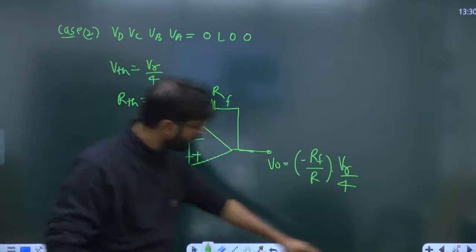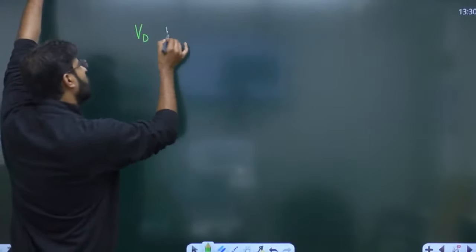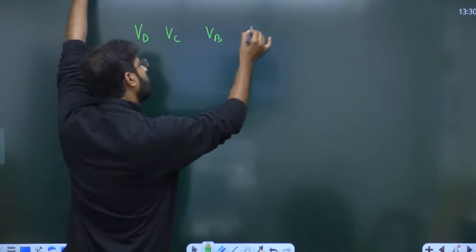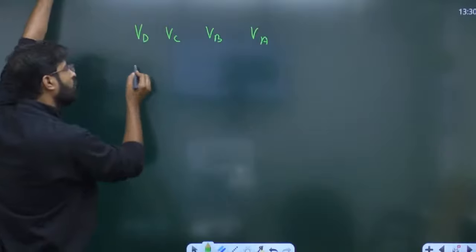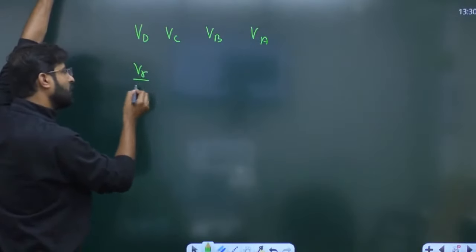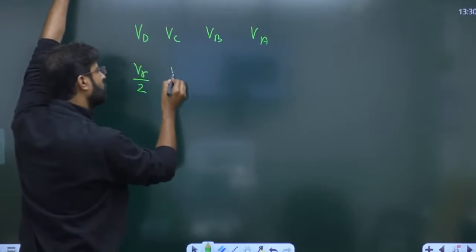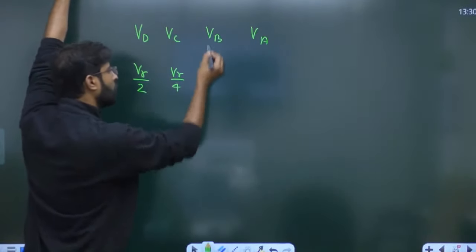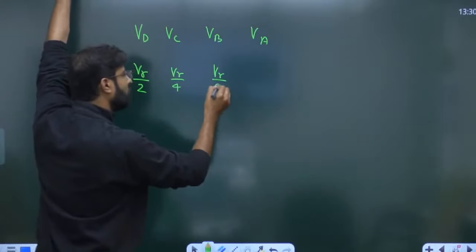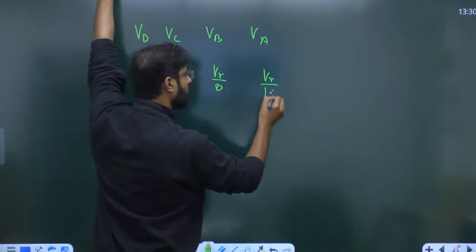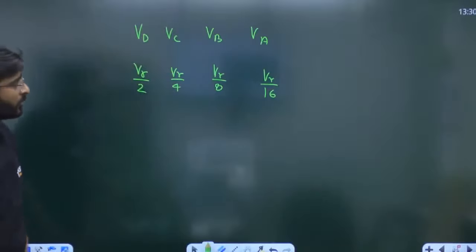So everyone try to understand. We can write in a very systematic manner. VD is there, VC is there, VB is there, VA is there. Corresponding to the MSB, the VTH is just VR by 2. Corresponding to the next one, this is VR by 4. Corresponding to this is VR by 8. Corresponding to this is VR by 16. Like this it is going to happen.